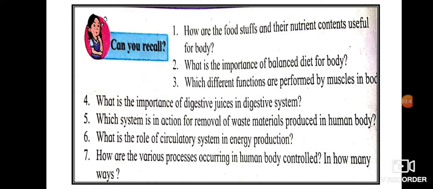The last question, how are the various processes occurring in human body controlled? In how many ways? Now there are two systems. One is the nervous system and the other is the endocrine system. The nervous system and the endocrine system bring about the control of the nerves and the chemical coordination in the body. Due to such coordination, different functions of the body are carried out in a sequential and controlled manner.